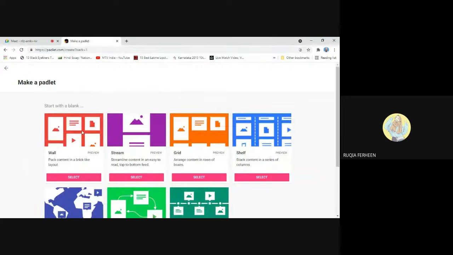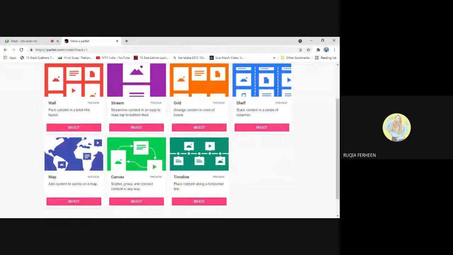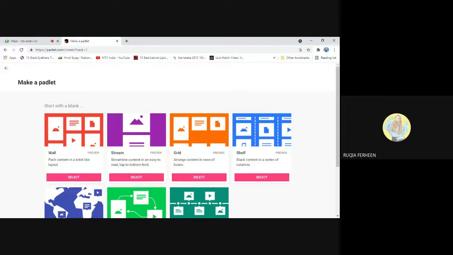You will land on these options: wall, stream, grid, shelf, map, canvas, and timeline. They all have different features, and I'll be explaining each feature one by one. So we'll go on with wall. Wall is nothing but a notice board. It is packed content in a brick-like layout. As I mentioned before, it depends on the creator. If he wants to create in broader terms, she can create it, or else she can constrain it to a notice board also. So the next is stream.